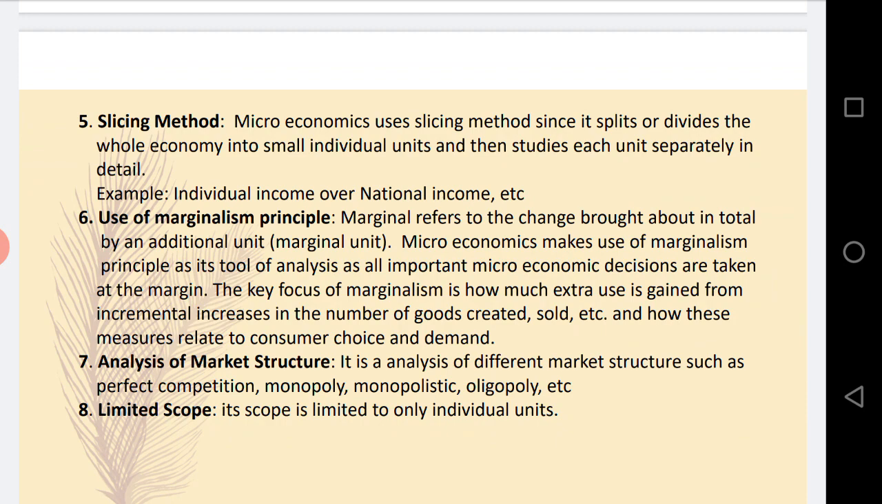Example, individual income over national income. We know the whole country's income together is called national income. But in microeconomics, we study the income of only a single individual. So this is what the slicing method is. I am slicing or splitting, separating and isolating every individual from the whole.